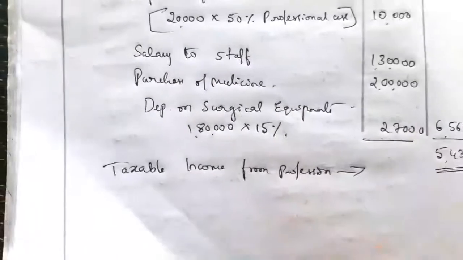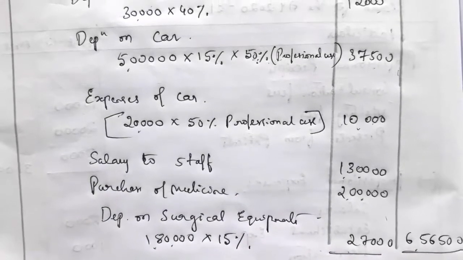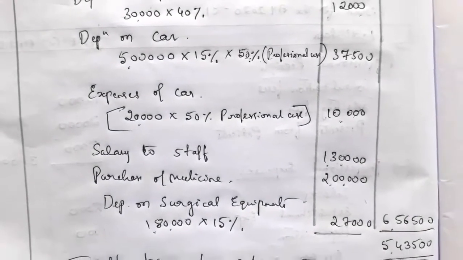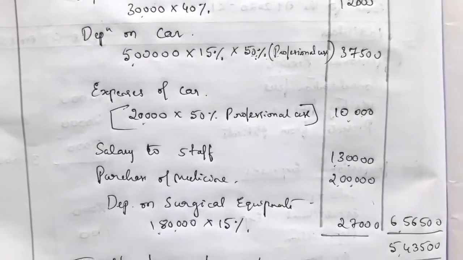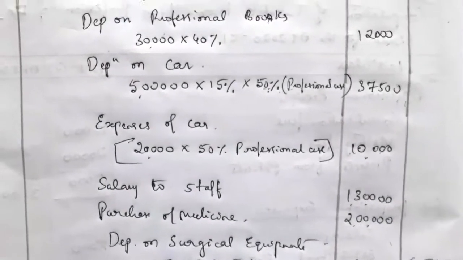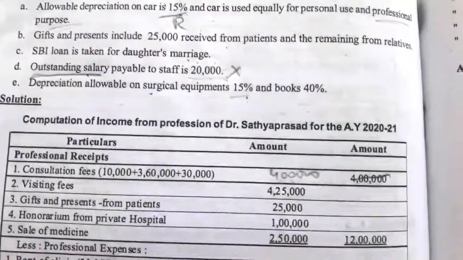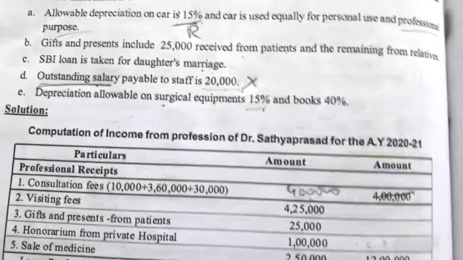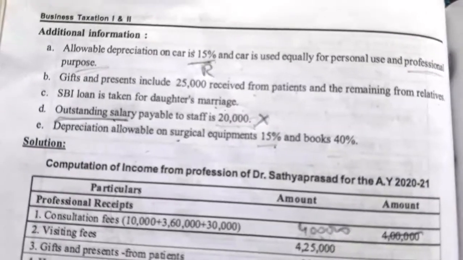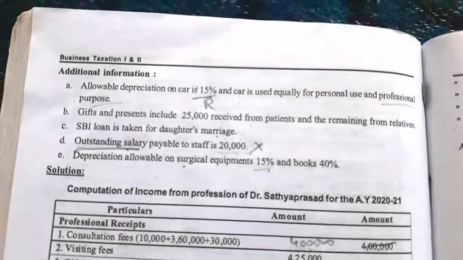So here you have to write a note relating to car. Depreciation on car and expenses of car is calculated at 50% because the car is used for professional use at 50%. Only that much. And second one, outstanding salary payable is not considered for the professional payment. So only that much. Simple illustration, it is very important, this kind of illustration.